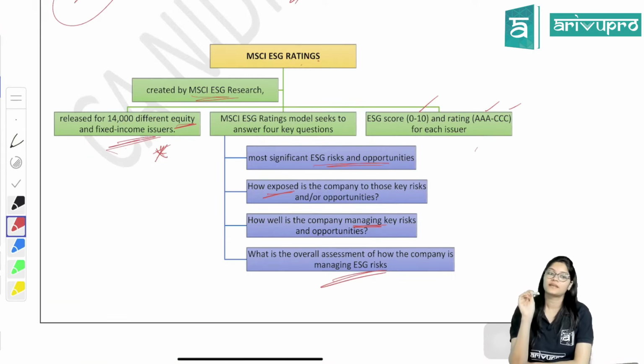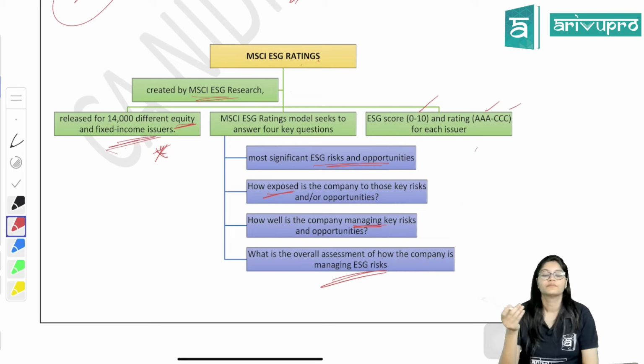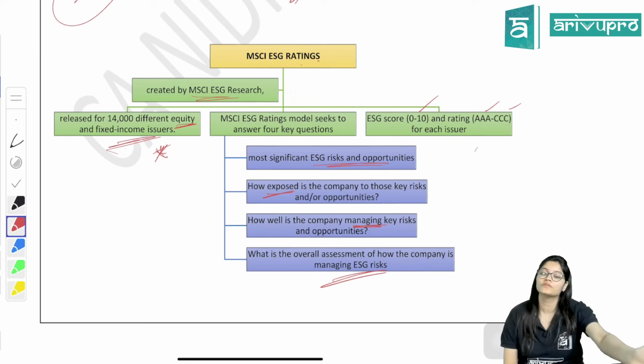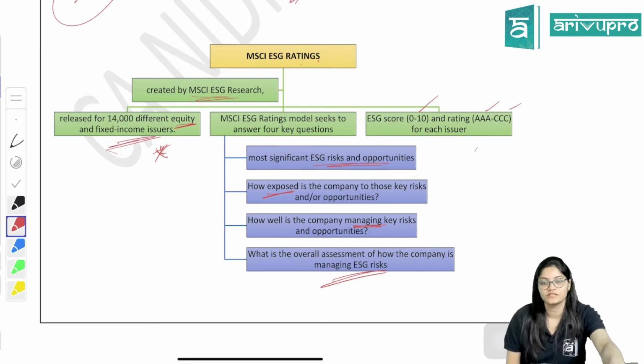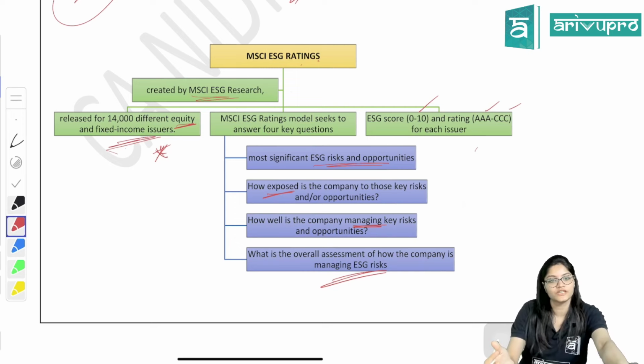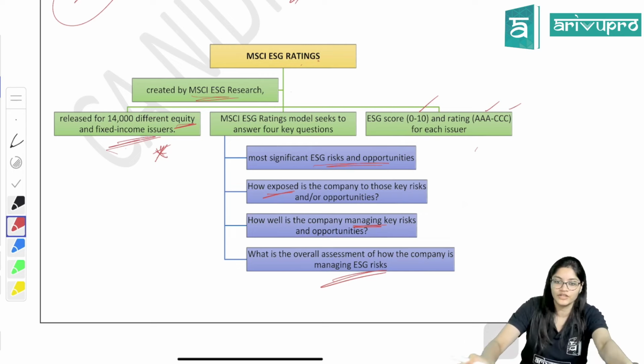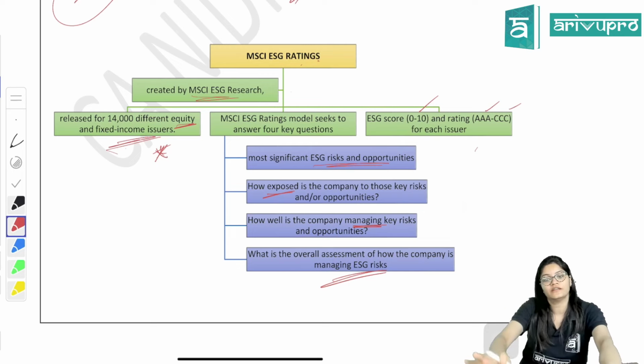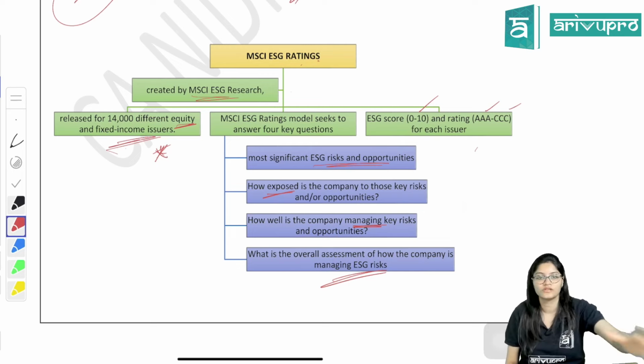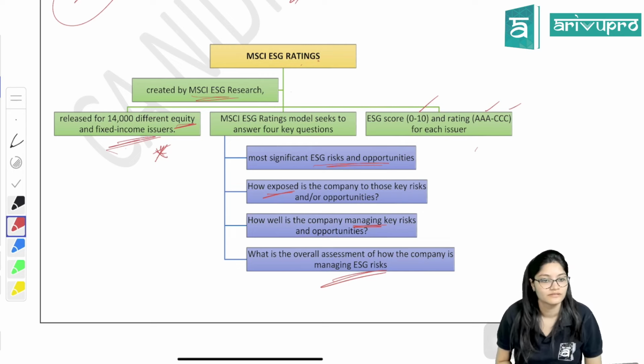Again, I am repeating, this chapter is very important. First of all, it has weightage. Secondly, all these things were not there in the old course. The old syllabus has changed a lot, right? So this was not there at that time. So it becomes by default more important, because a few chapters continued the same, a few chapters were included, and a few were removed also. So this is an important chapter as well.